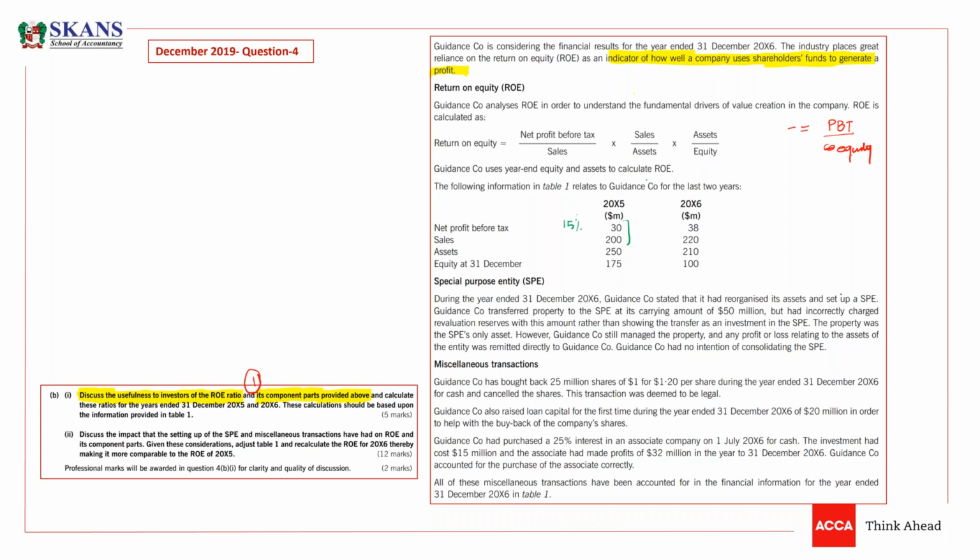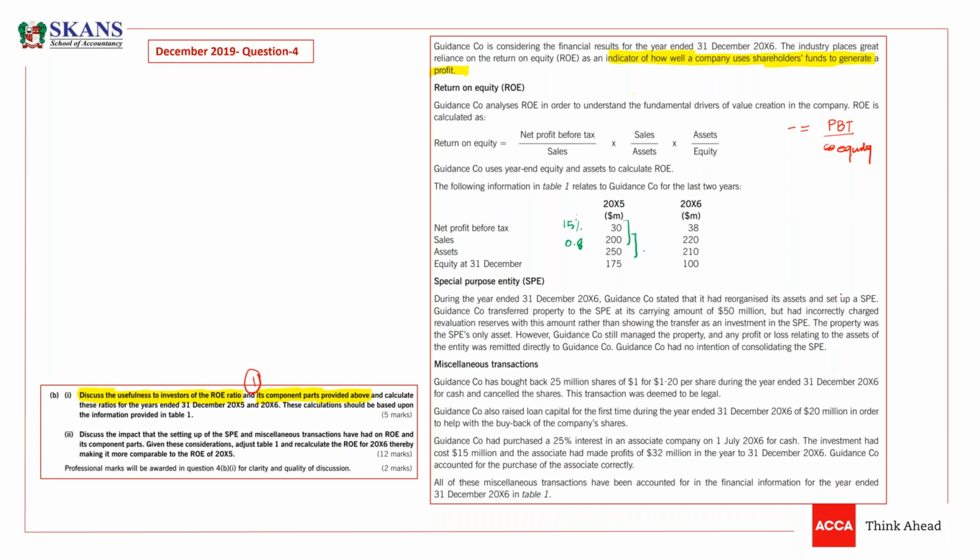Then sales to assets ratio. Then what we need to do is sales divided by assets. It will give me sales divided by assets, guys. What would be the answer, guys? 0.8. Thank you so much. So this is 0.8.